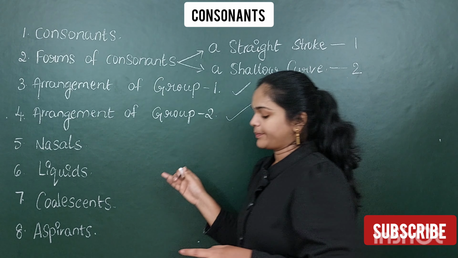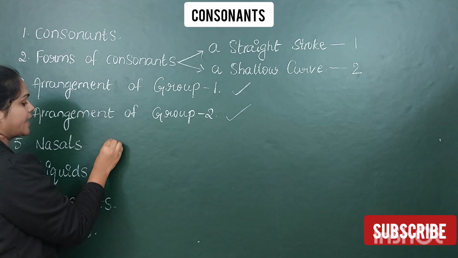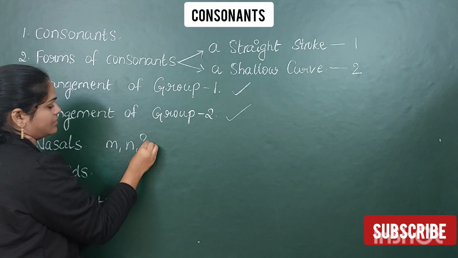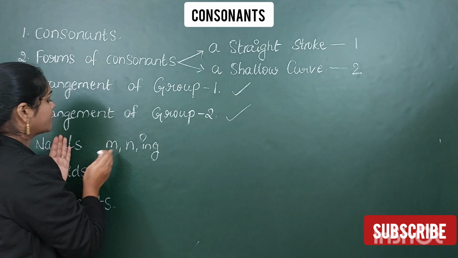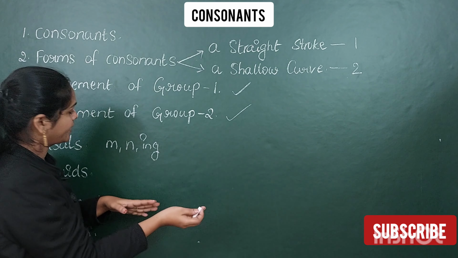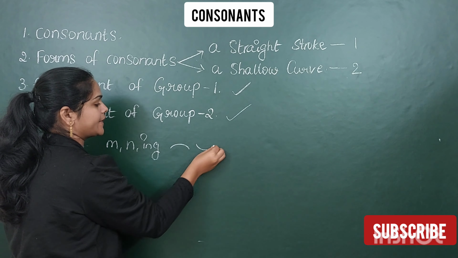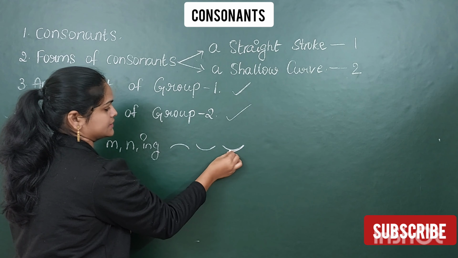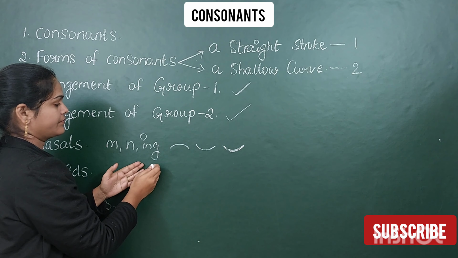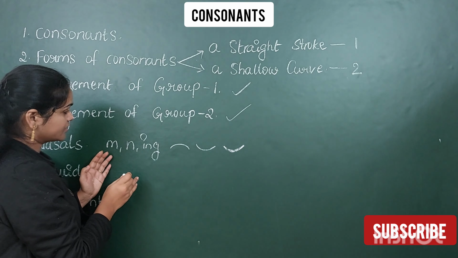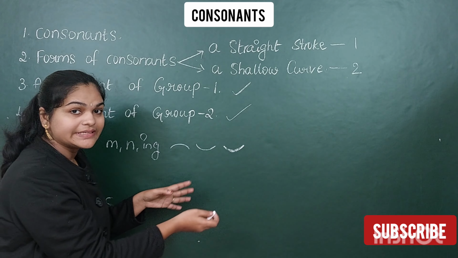Next, the fifth topic, nasals. Nasals are M, N and ing. How are you going to write M in shorthand, N in shorthand, and ing in shorthand? We will write M, N, ing. We will write these letters in shorthand like so. This I will also explain in detail.